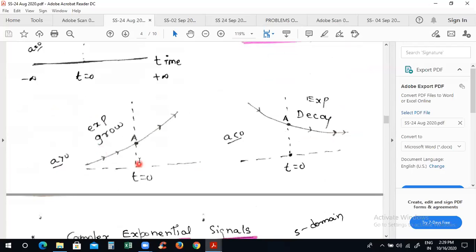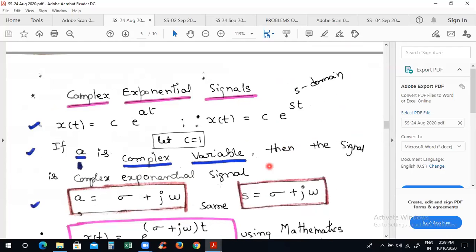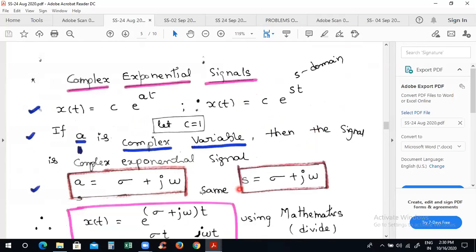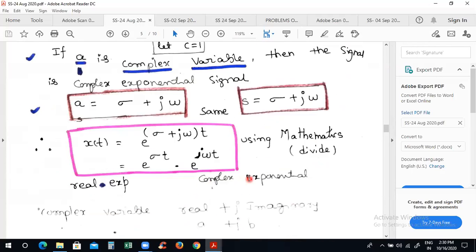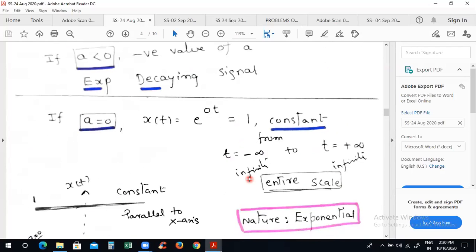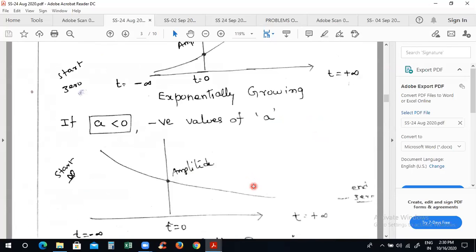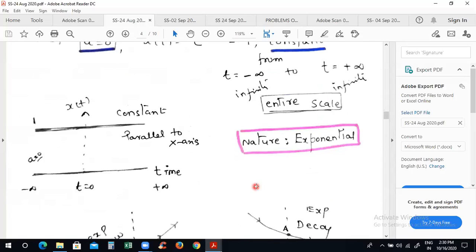There are exponentially growing signal, exponentially decaying signal, and constant signal. For suppose, if I replace the amplitude and a of these exponential values as complex, then only they will convert it into periodic signals. Otherwise, these all are aperiodic signals. Whatever the signal from the first one, I can apply transformation on all of them.